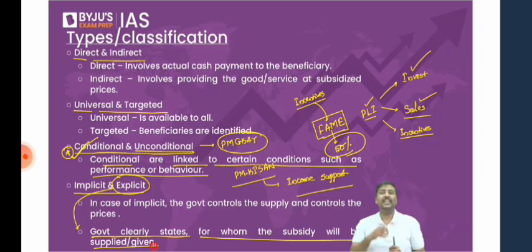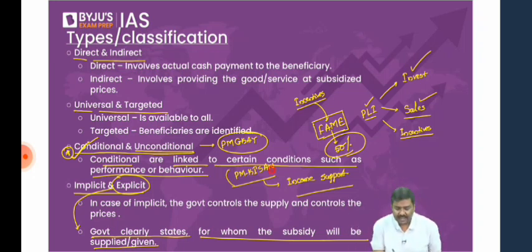Sir, any example of an explicit subsidy? Now tell me, is PM Kisan an explicit subsidy or not? Because under PM Kisan, the government says 6,000 rupees cash support. To whom are we giving? Farmers. For what purpose? Anything that they want to utilize this 6,000 rupees for. So the explicit subsidies are those where the government clearly has a policy saying for whom the subsidies are provided and for what purpose.